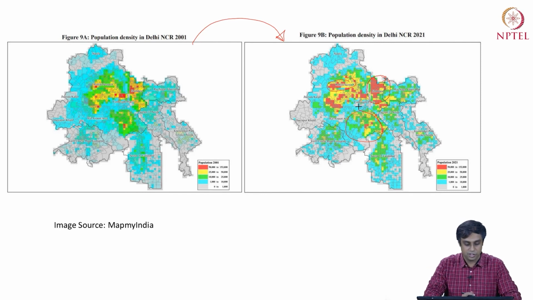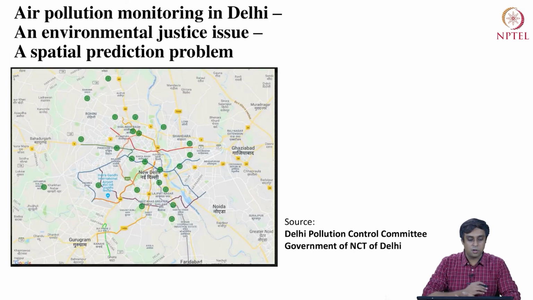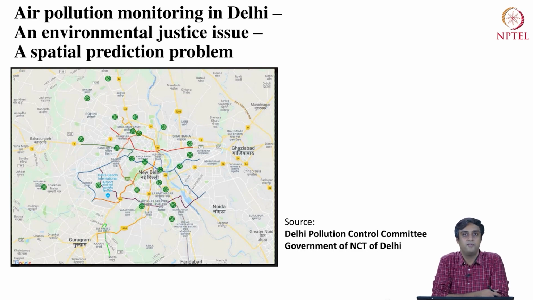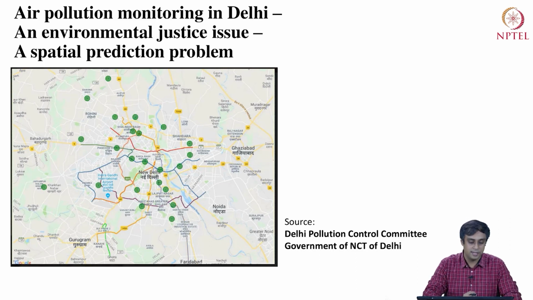The last interesting example I want to talk about is the air pollution monitoring problem of Delhi. Of course, Delhi suffers from an air pollution crisis, and different administrative agencies have been trying to tackle this problem. How do they tackle this problem? Well, the first step is monitoring air pollution. Till we can measure the problem that we are facing, how are we supposed to address it?